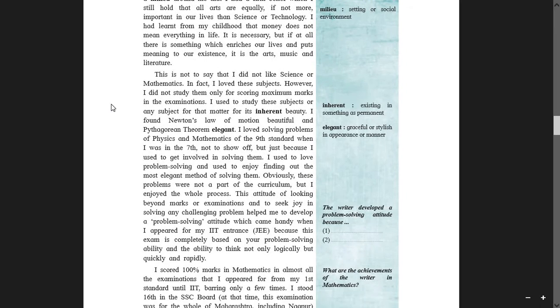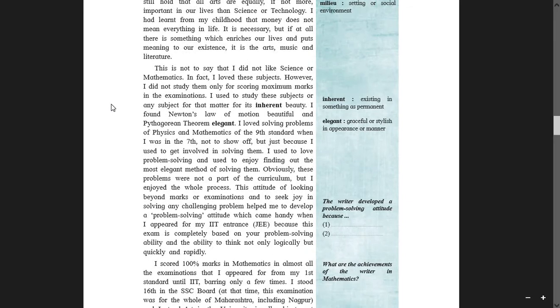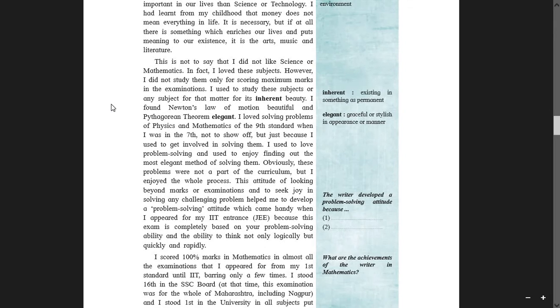Further we proceed. This is not to say that I did not like science or mathematics. In fact, I loved these subjects. However, I did not study them only for scoring maximum marks in the examinations. I used to study these subjects, or any subject for that matter, for its inherent beauty. Yes, students, many times we study a subject because it is a subject. You get the knowledge of that particular subject, you study it by heart, you appear for the exam, pour out your knowledge about that subject in the paper, you get the marks and you get through it. So the task is over.